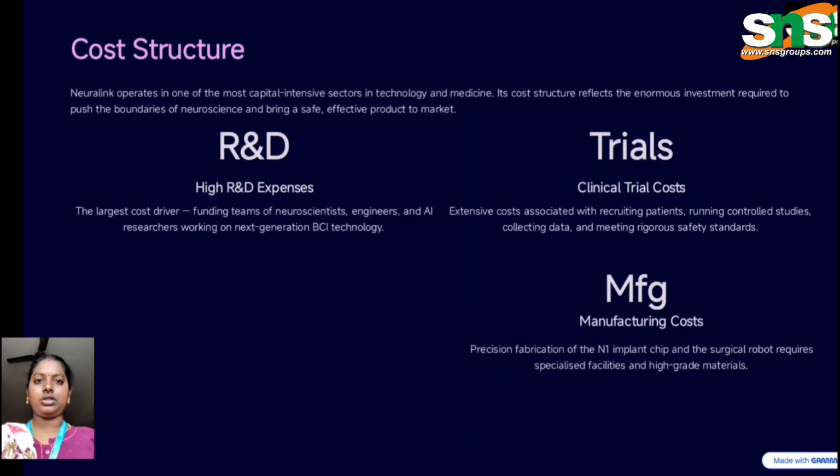Coming to the cost structure, whatever the implementation process, we need to put some effort into R&D, because there are high research and development expenses for the successful treatment of paralysis patients or neurological patients, and the clinical trial cost would also be there, and the manufacturing cost of implant devices, surgical procedures, and AI software are also involved in the cost structure. So these are all about the BMC of Neuralink.